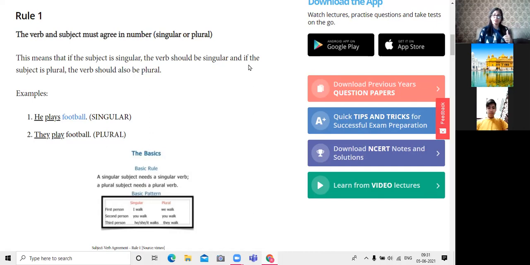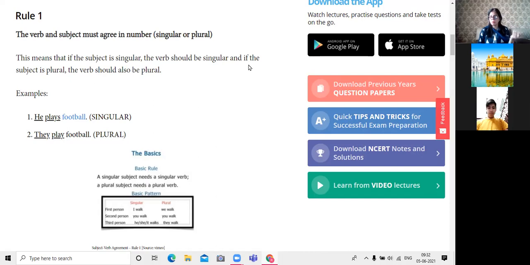And the third rule is, third person pronoun is he, she, it, or they. So in third person, we have got two kinds of pronouns. One is he, she, it, and another is the plural of he or she, that is they. With singulars, he, she, it, we use base form of verb plus s or es. The rule is only different here. With they, the same rule is there.